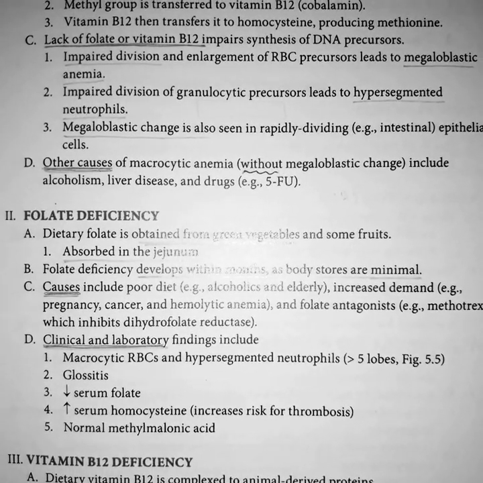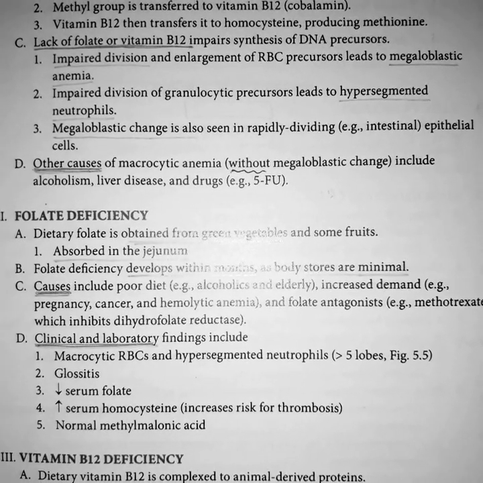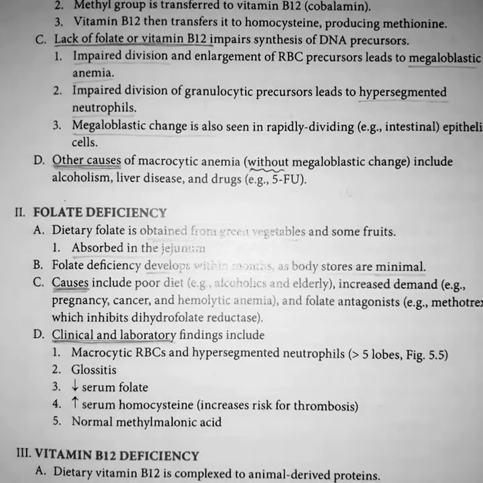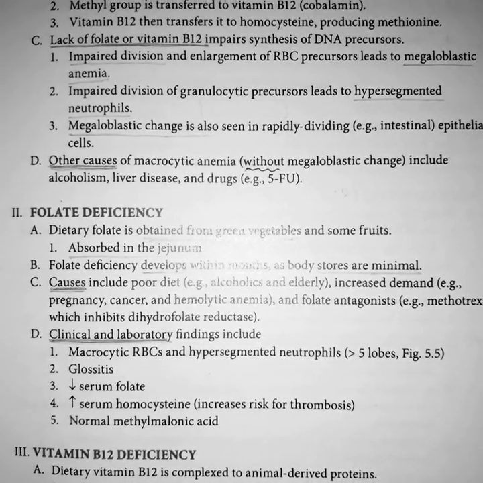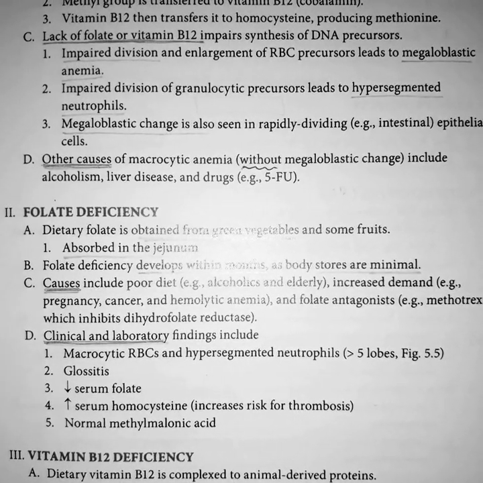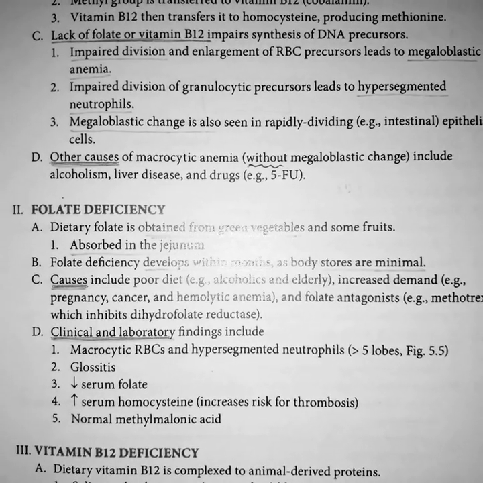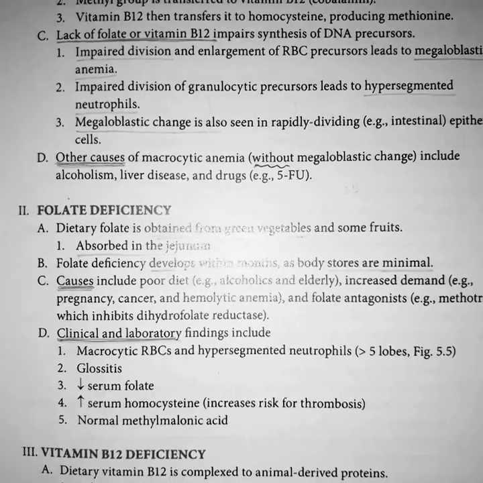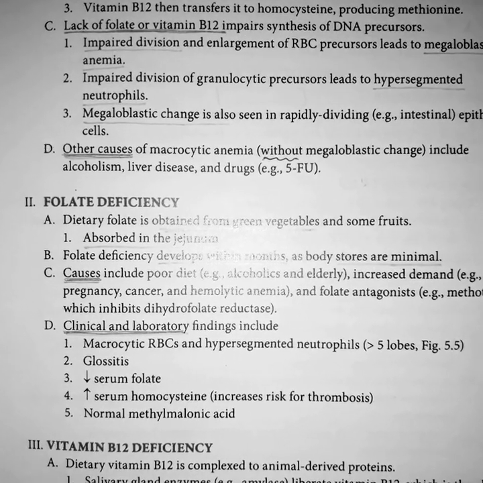Megaloblastic change is also seen in rapidly dividing cells, e.g. intestinal epithelial cells. Megaloblastic change only occurs due to folate or vitamin B12 deficiency. Other causes of macrocytic change without megaloblastic change include alcoholism, liver disease, and drugs.